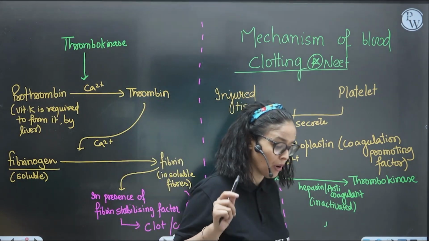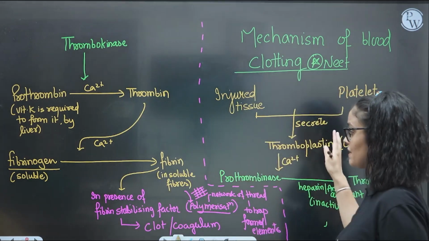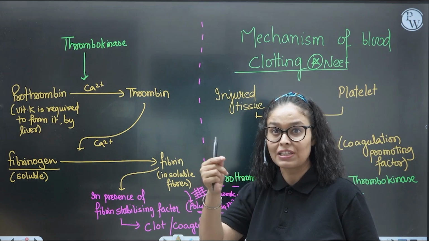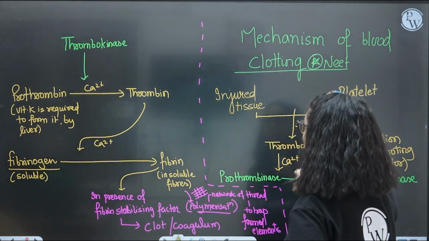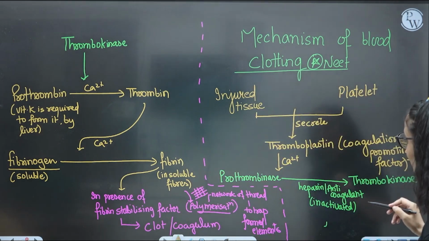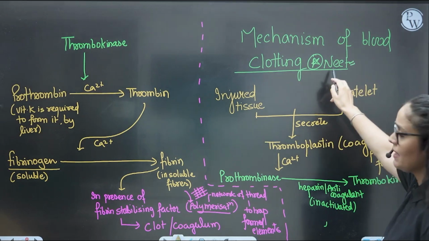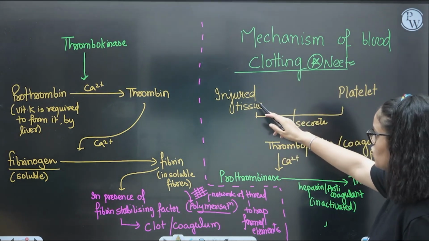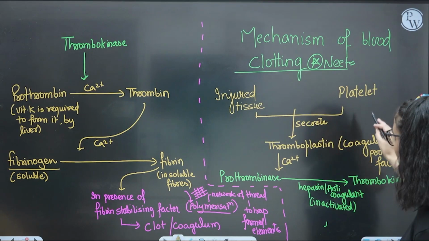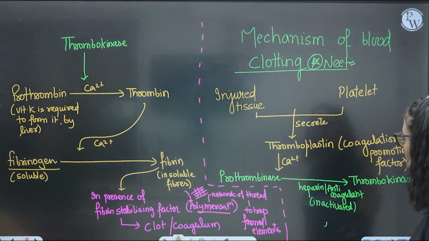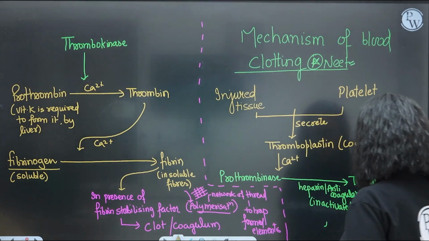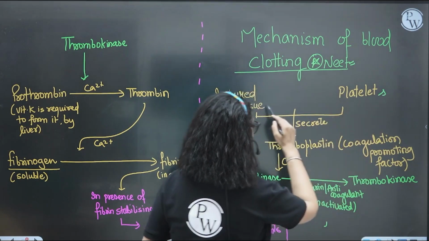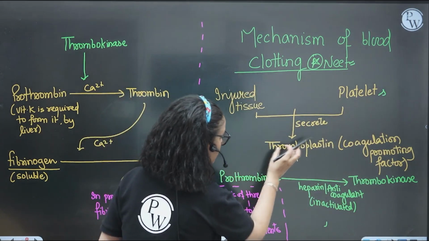So this is how you have to write all the information in flowchart form so that you are able to remember things for a longer time in the easiest way. So kids, let's see the mechanism of blood clotting, and they have asked many questions in the NEET exam paper from this topic itself. When we have an injury, the injured tissue is exposed, and platelets are also exposed to the air, right? So what will happen? The platelets and these injured tissues will secrete this thromboplastin.